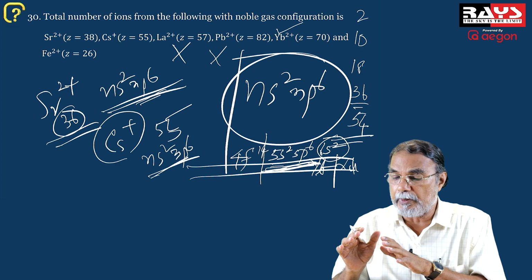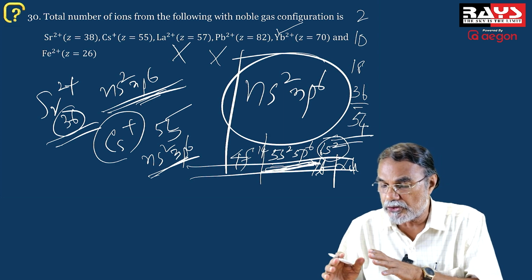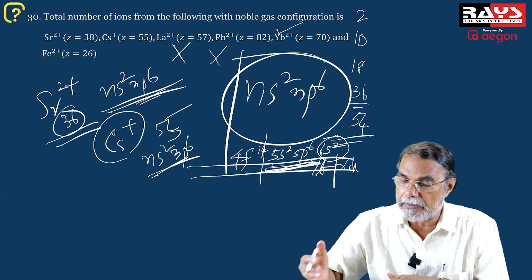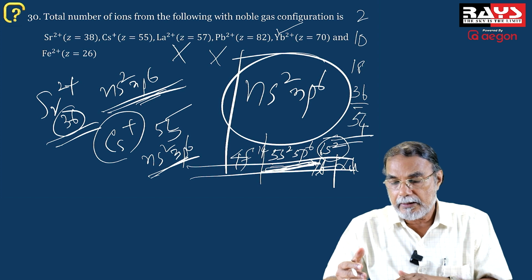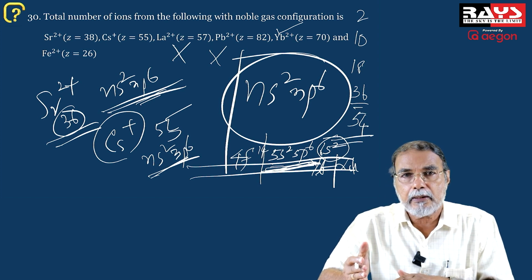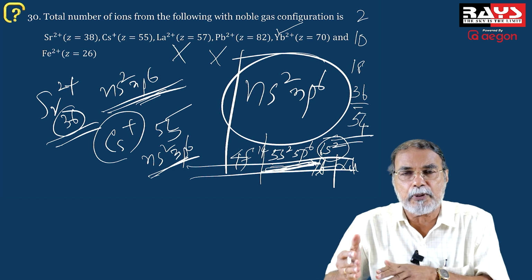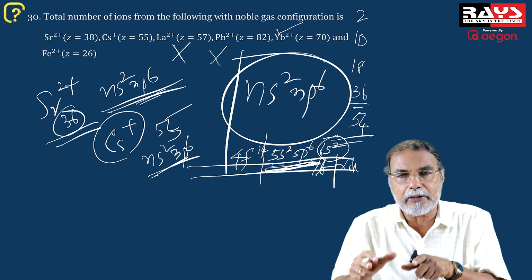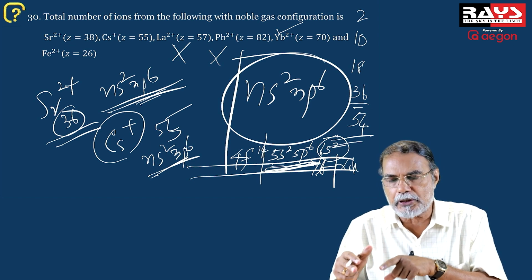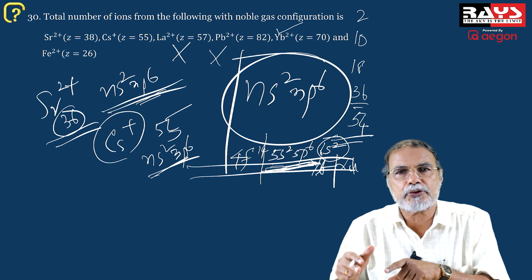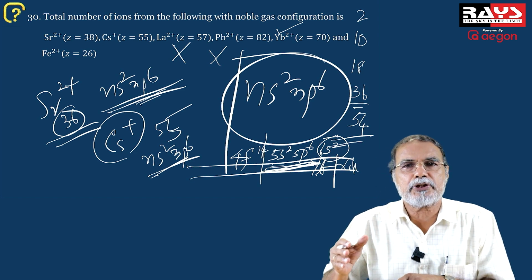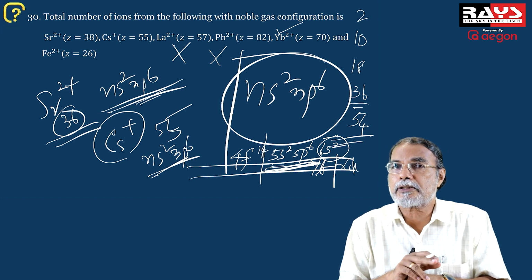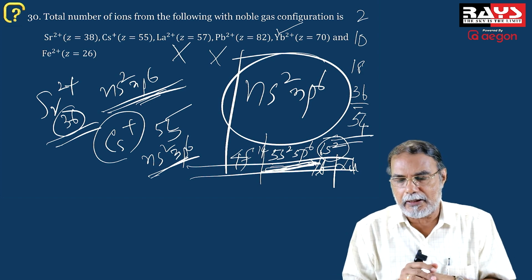Remember that ytterbium as such has only 2 electrons in the outermost shell, 6s2 configuration. So when those 2 electrons are dislodged from the ytterbium atom, the Yb2+ ion contains the s2p6 configuration in the penultimate shell, which now happens to be the outermost shell of the ion. I hope you understand the point. The outermost shell of the ion is the 5th shell, containing 5s2, 5p6, that is ns2, np6 configuration. And therefore, Yb2+ has a noble gas configuration in the outermost shell, right?